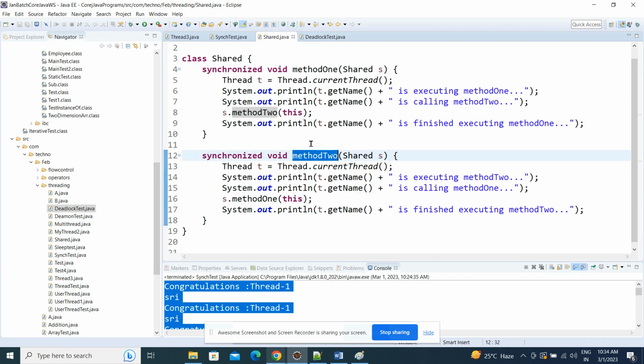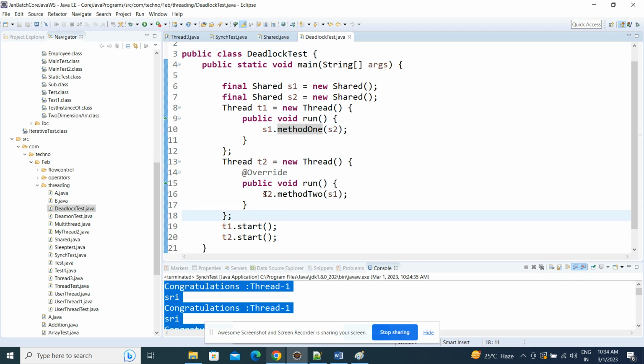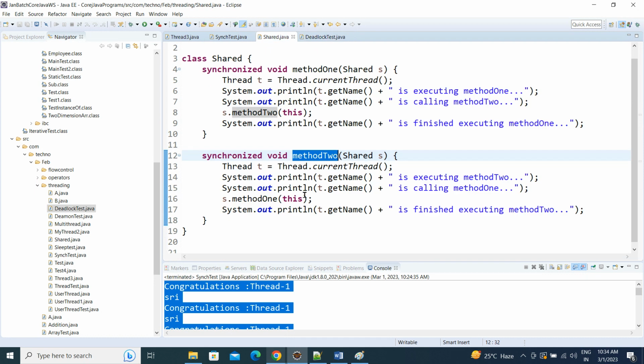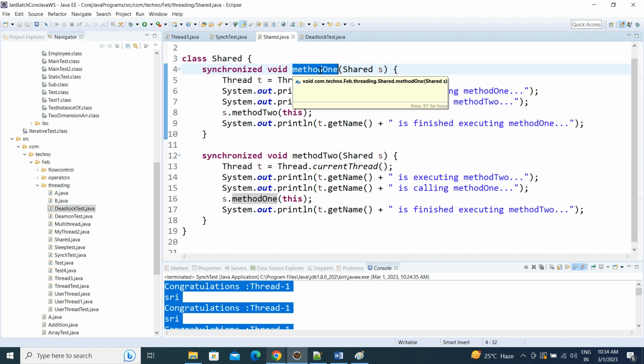Method 2 is already being called by the t2 thread, which is calling method 2 of the shared object. So the object s2 is already taken by the t2 thread. Internally, method 2 is again calling method 1, but method 1 is already under execution by the t1 thread.